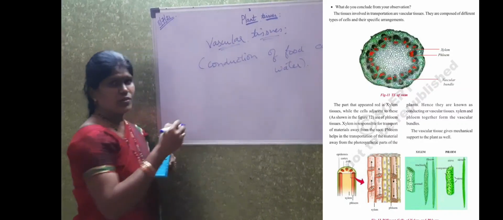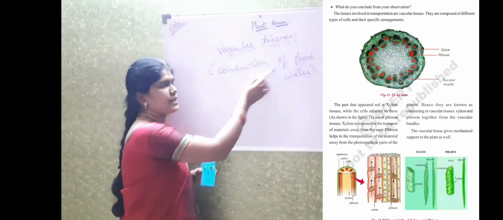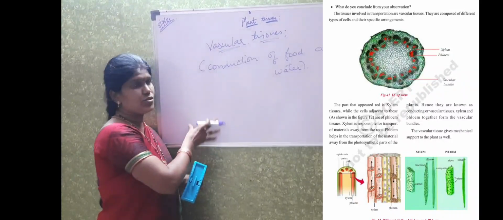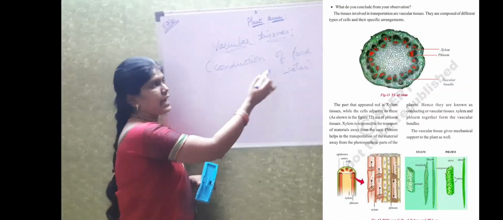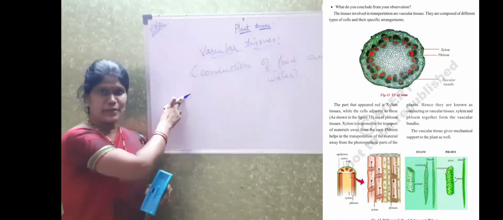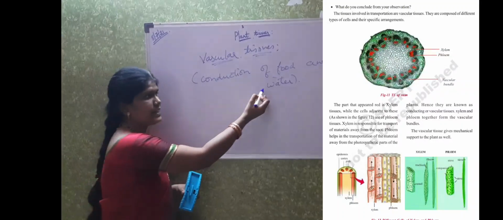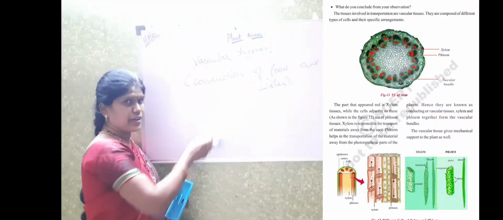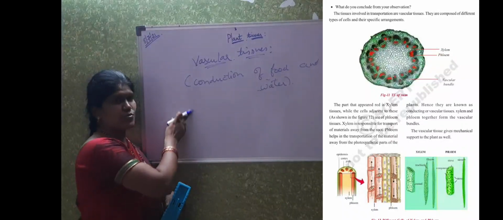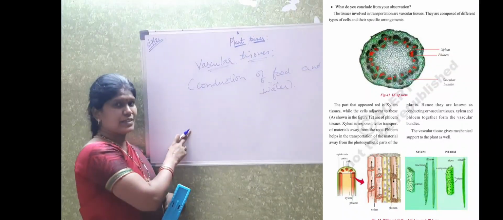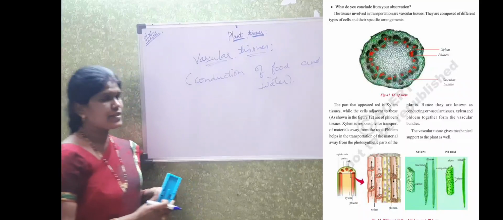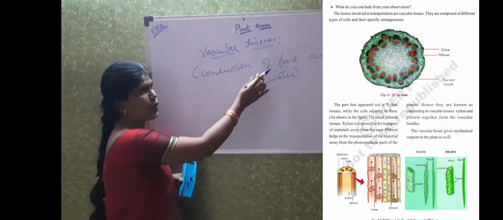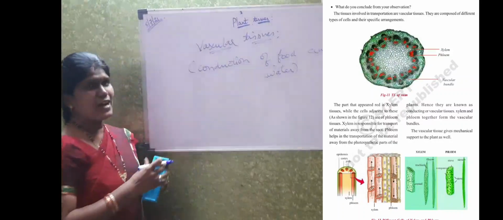So you all know the food is prepared in the leaves. From the leaves the whole plant requires the food material. So there should be some tissue or cells which will carry out this food material which is prepared in the leaves. Similarly, for the preparation of food we require water. So again this water from the ground has to be conducted to the various parts of the plant so that the food can be prepared in the leaf. So the cells which are helpful for the conduction of this water and food are called vascular